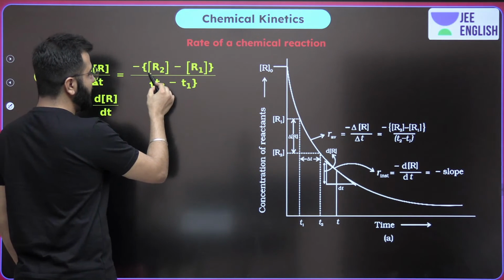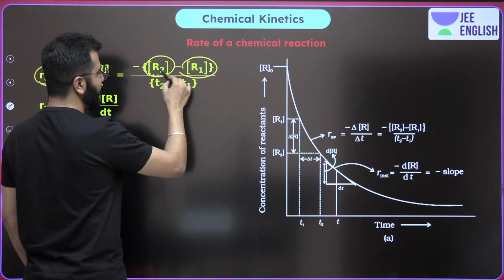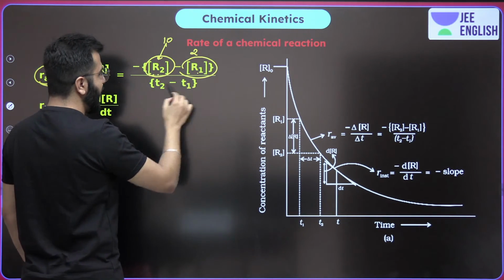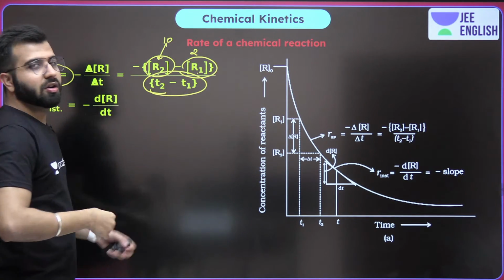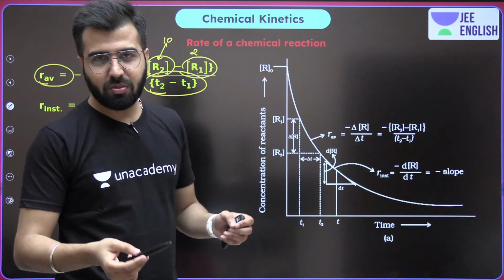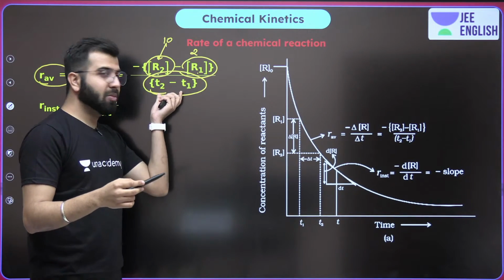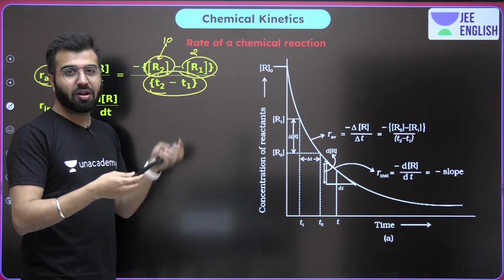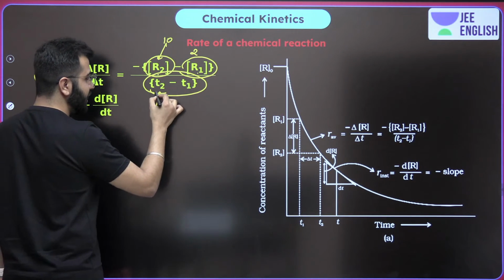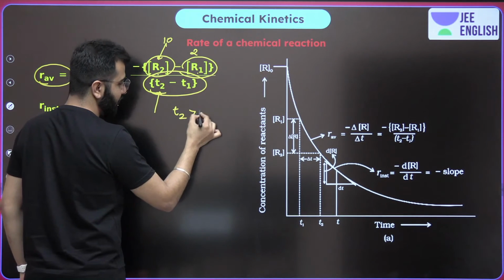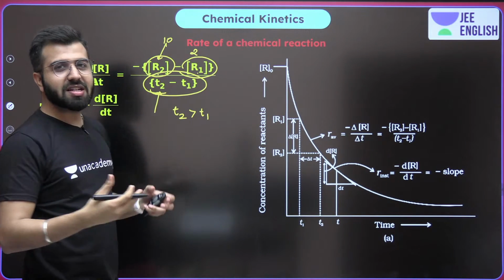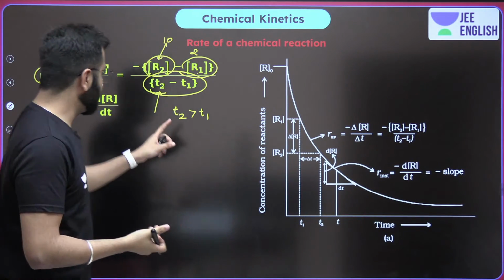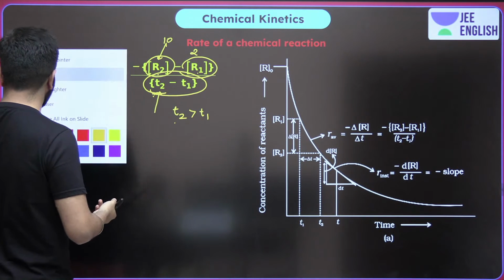We're talking about final minus initial. Let's say this is 10, let's say this is 2, and how much time did it take? 30 minutes, 1 hour, whatever the time is going to be. Always remember the denominator is always going to be positive, because the final time, T2, is always greater than T1, because time never stops and time is never reversible. So this is what you should remember: the denominator is always positive.